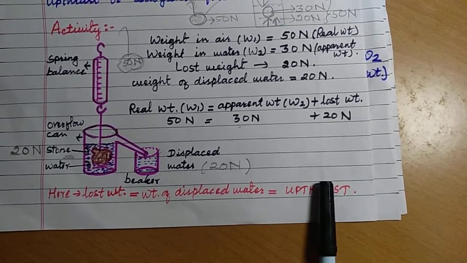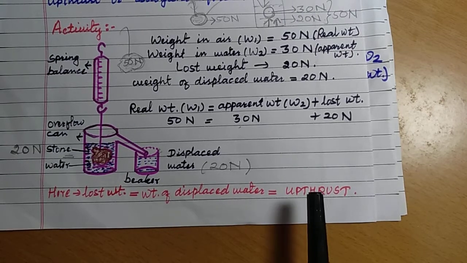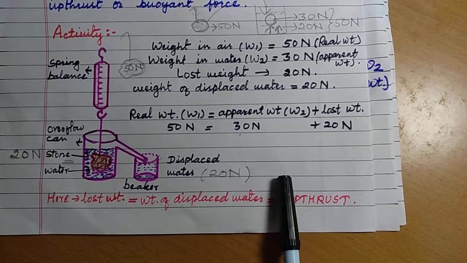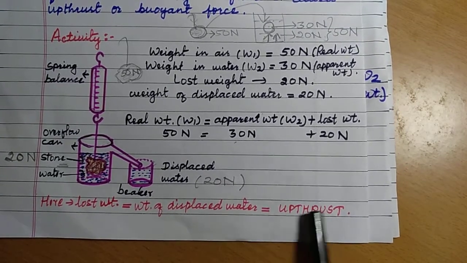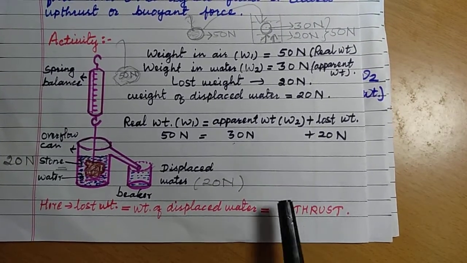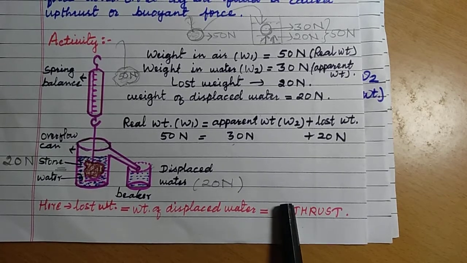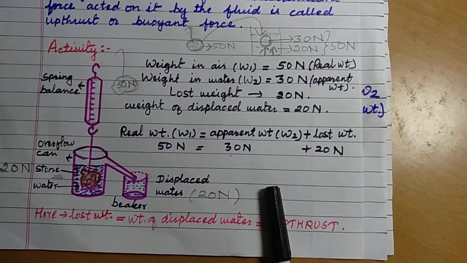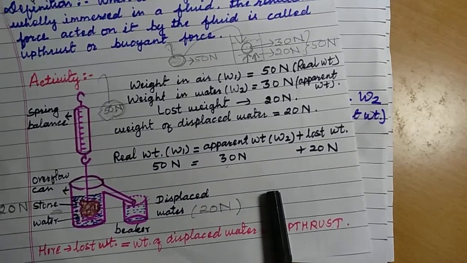This is called upthrust. That means upthrust is the water pushing the object upward. Upthrust is a force, and this weight is pushing upward on the body by the liquid, by the water.